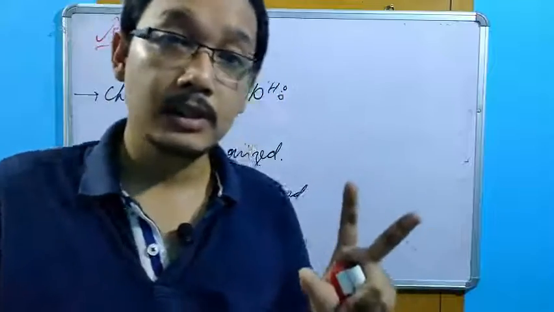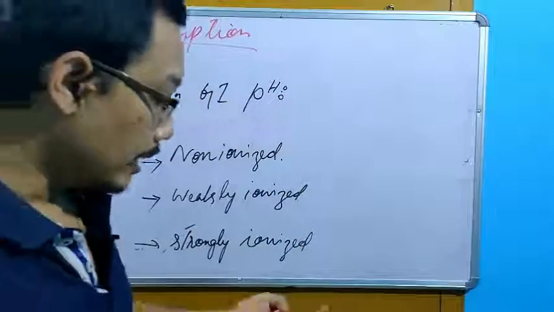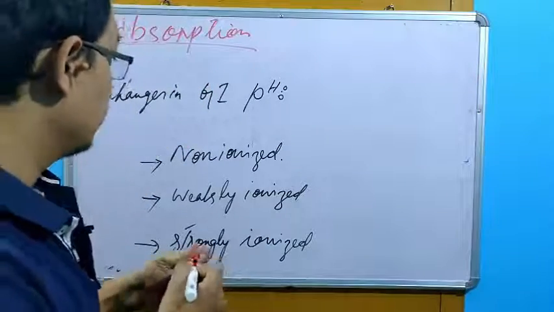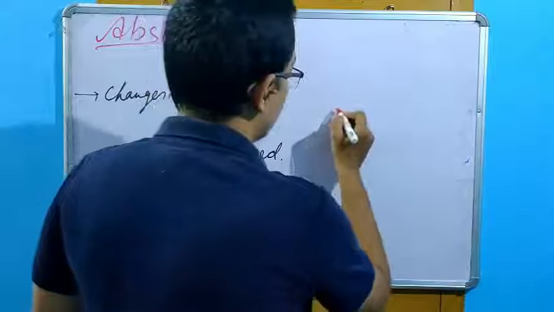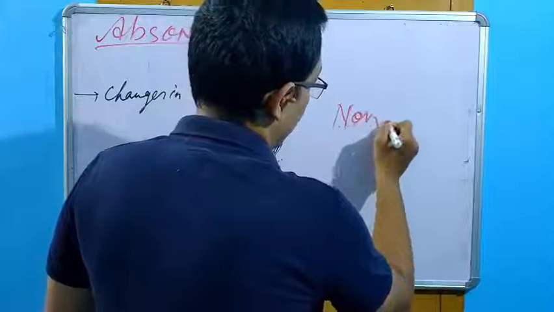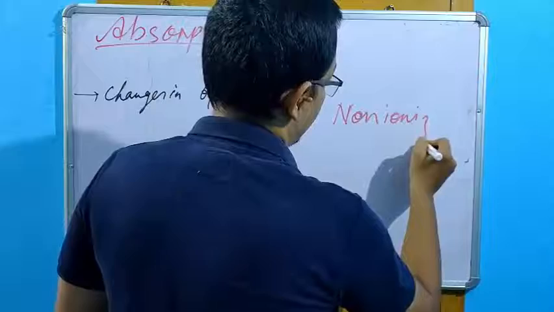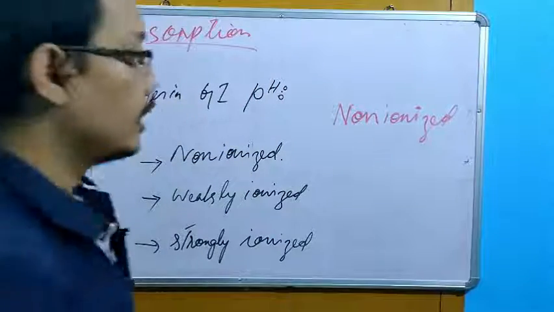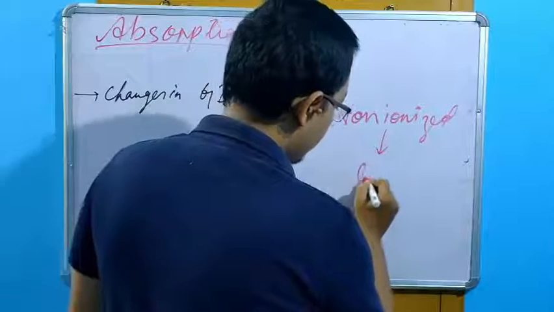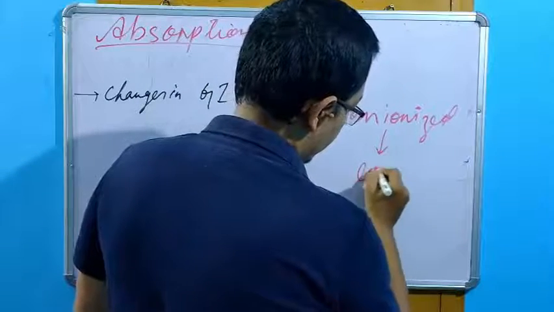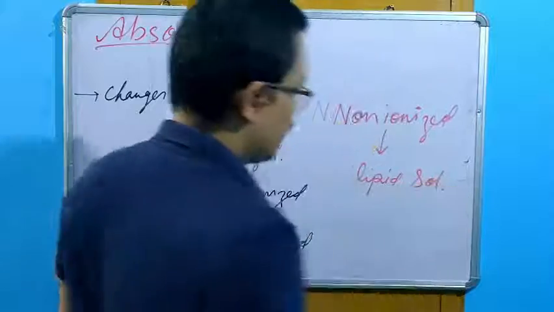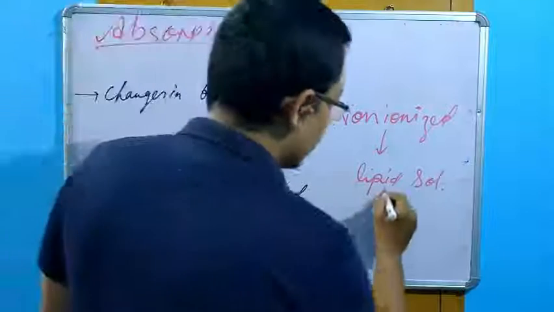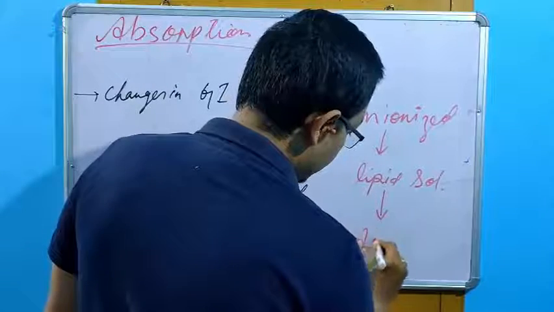Plasma membrane of the cells of the stomach. Now, as per the rule, non-ionized lipid soluble drugs will absorb faster.